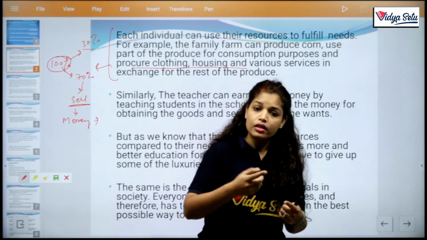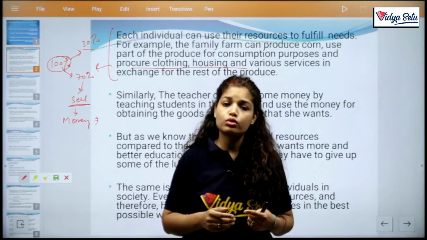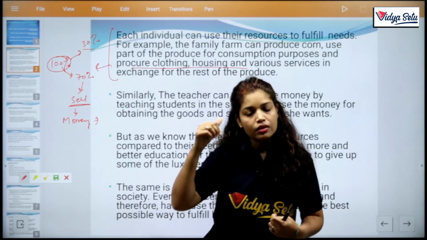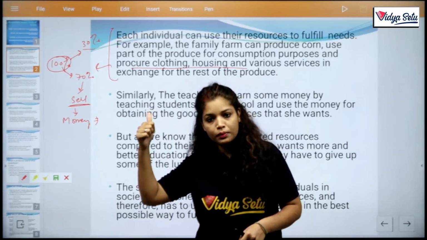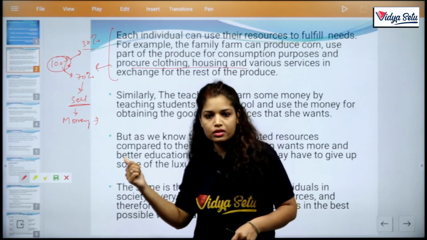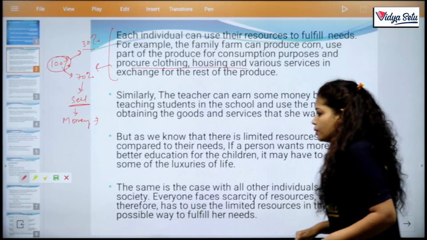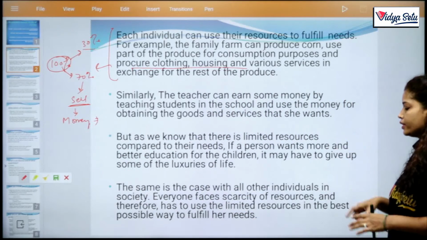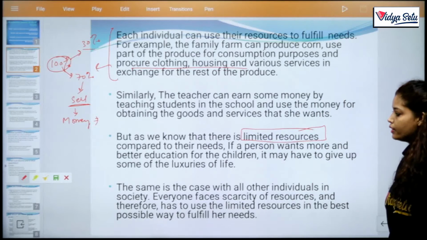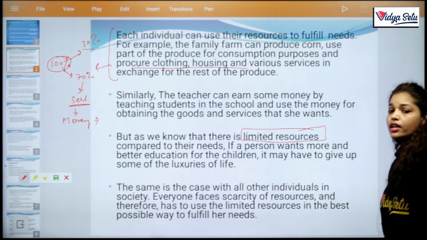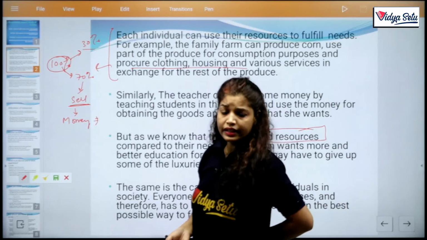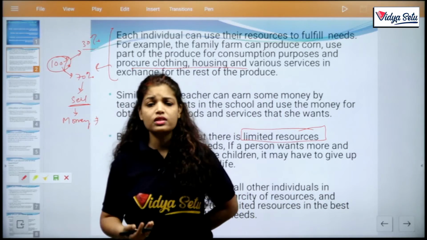First one, why is he earning the resources? To fulfill his needs and wants, clear? In the first we gave the example of tangible goods, like he produces corn. In the second one we gave an example of services. But as we know, there are limited resources, the word is limited resources, clear? Compared to their needs, needs are unlimited. As we fulfill one need, then the second need arises. Or we can say wants are unlimited.